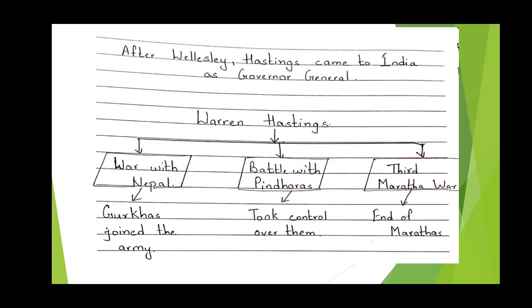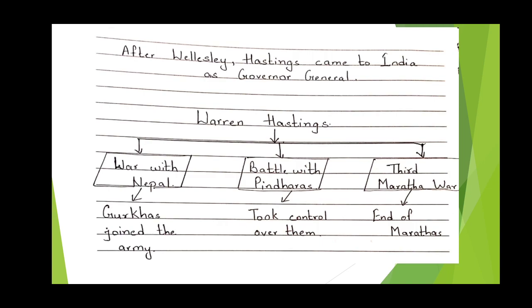Hastings came to India as Governor General after Wellesley. So again, he was appointed as Governor General. After becoming Governor General, he waged a war with Nepal, and he made the Gurkhas join the army. With the table you can easily understand, children.